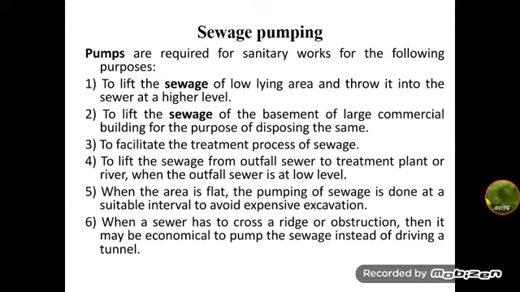Then when the outfall sewer is lower than the level of the treatment plant, the sewage will have to be pumped up. Finally, if the sewer needs to cross a ridge or any obstruction, we can pump the sewage instead of driving through the ridge to a reasonable depth, because it is more economical to provide the pump than driving through the ridges. So for these purposes we require sewage pumping.